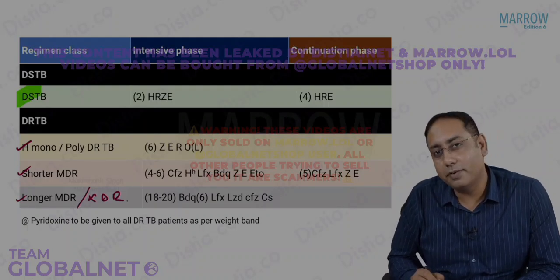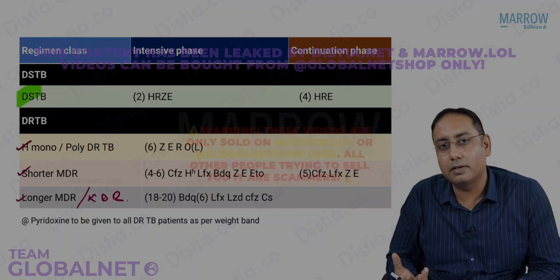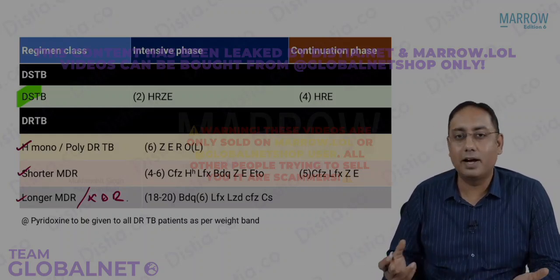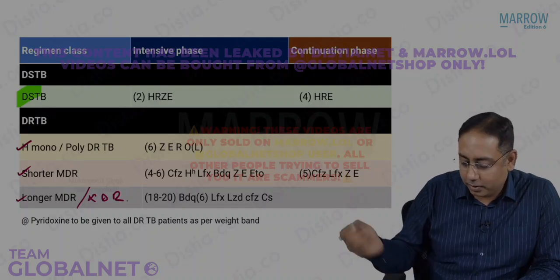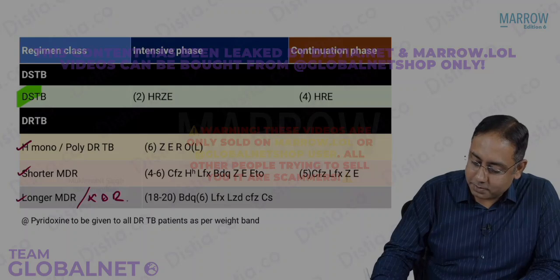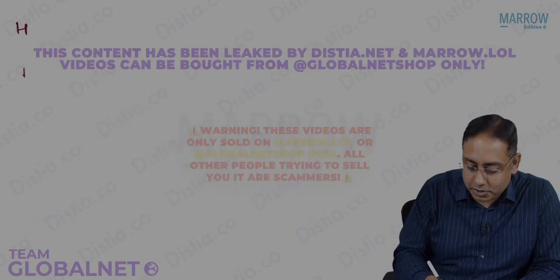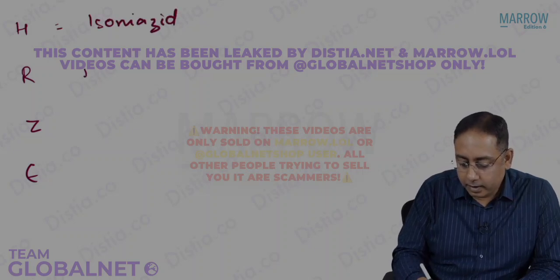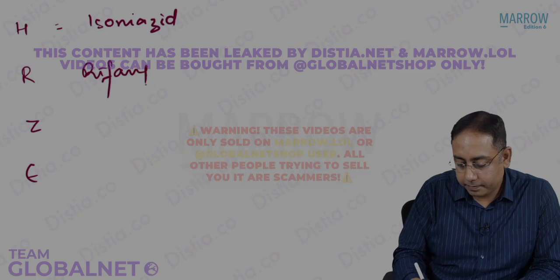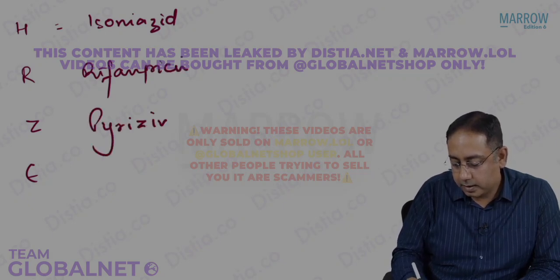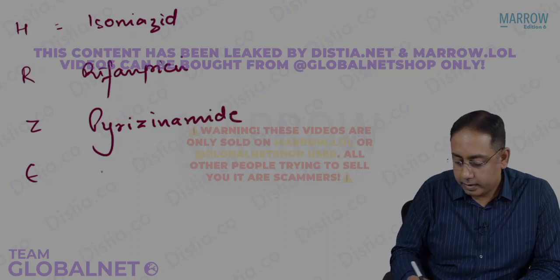What is the drug schedule that we have for drug sensitive TB? You have to cram this up. You have to revise this. What do you mean by all these alphabets? Can you understand these alphabets on the screen? Of course, most of you must be able to understand H, R, Z, and E. What is HRZE? Isoniazid, rifampicin, pyrazinamide, ethambutol.